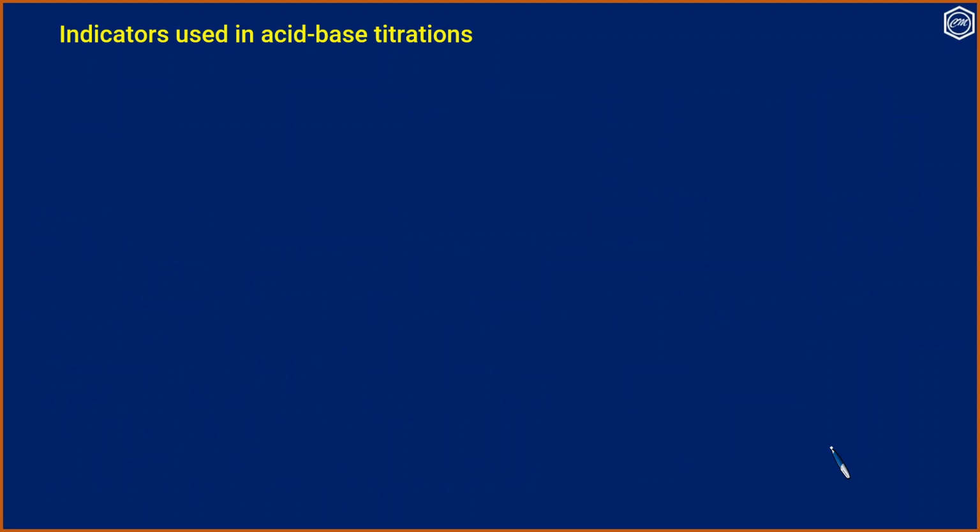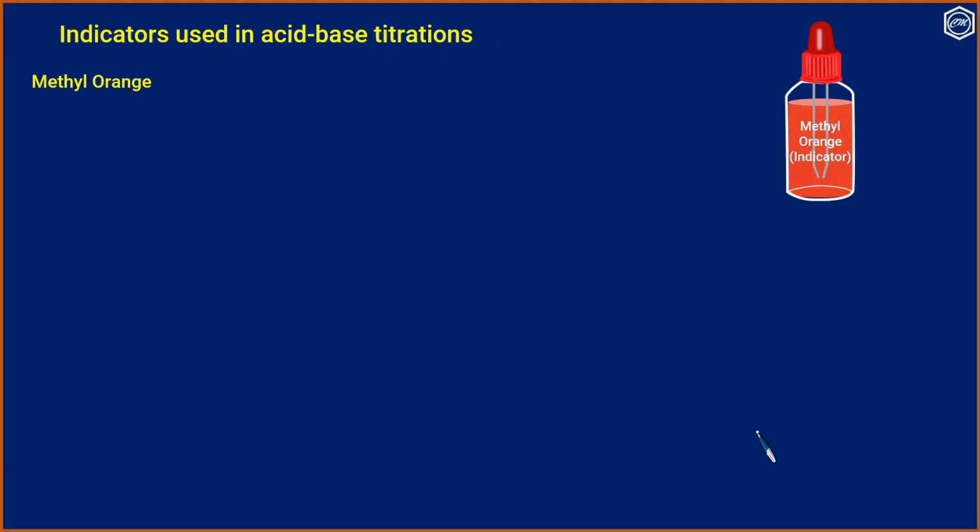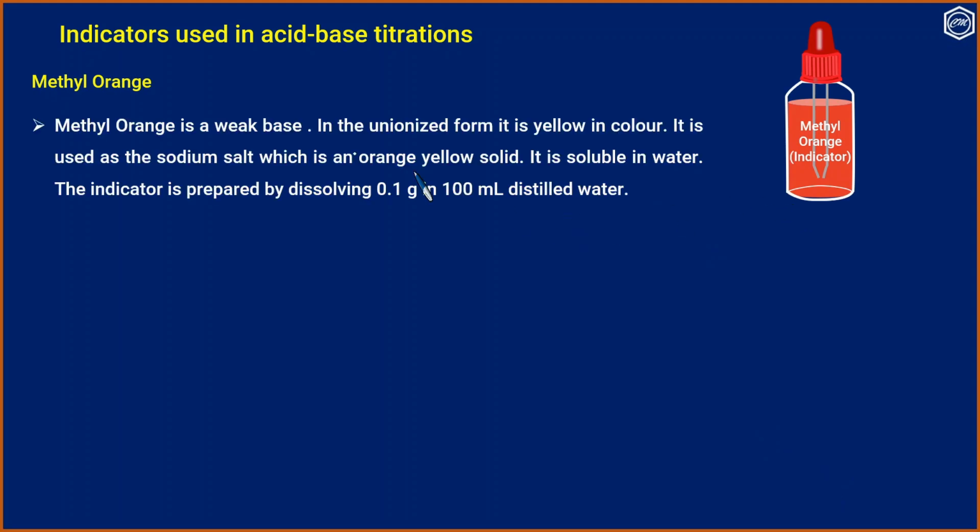Another indicator that is used in acid-base titration is methyl orange. Methyl orange is a weak base. In the unionized form, it is yellow in color.